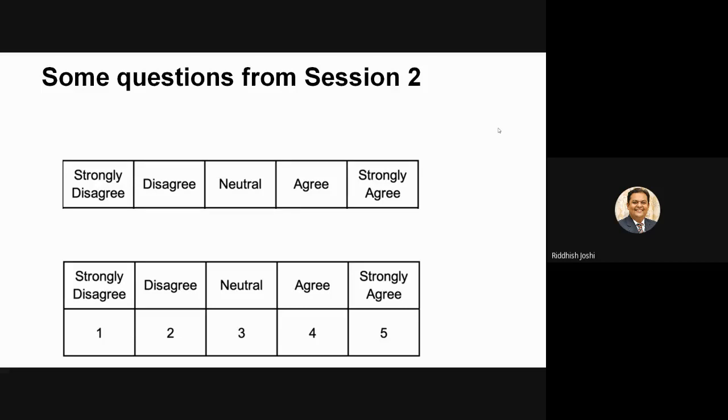So many researchers take advantage of this freedom, or they consider they are on the interval type of data, so they consider it as interval data.